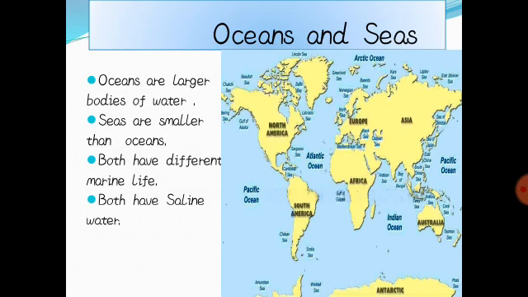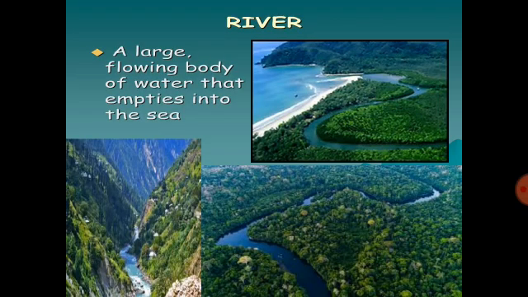Oceans and seas provide us with water which is full of salt, and that is not readily drinkable due to the large amount of salt present in the water. Very little of the water on the earth is fresh water that can be used for drinking and growing crops. Most of this fresh water is found in rivers. A river is a natural flowing water course, usually fresh water, flowing towards an ocean or sea.